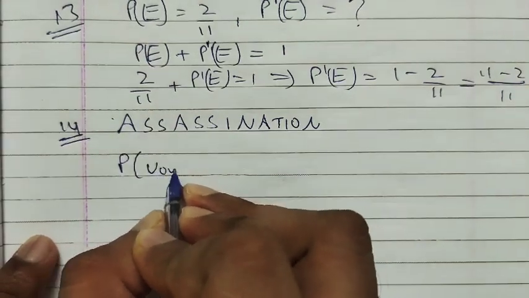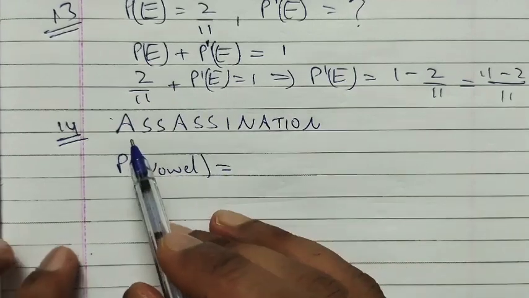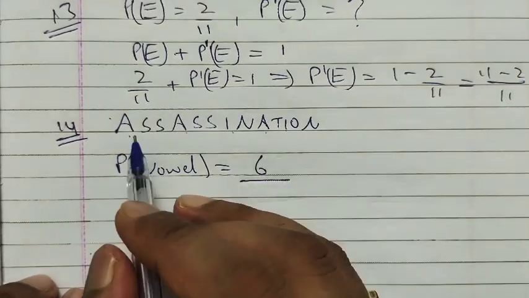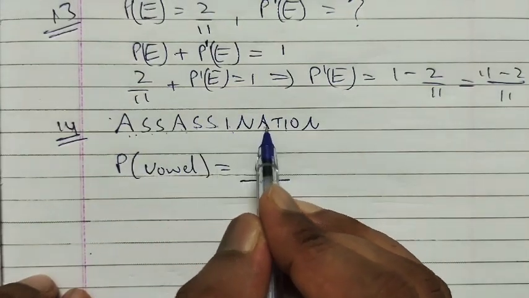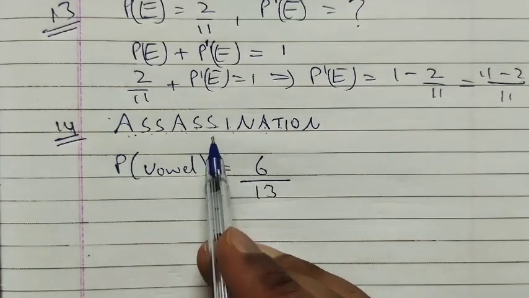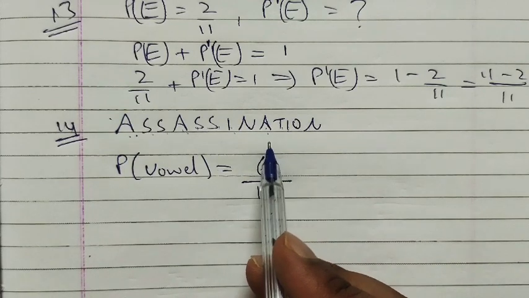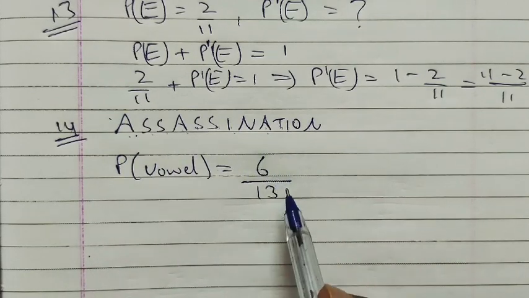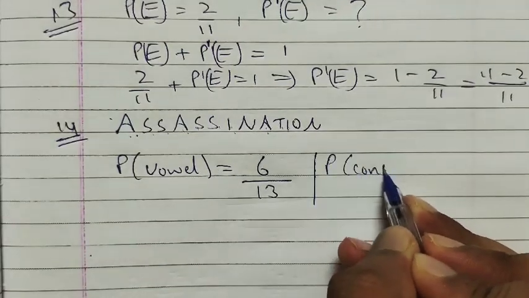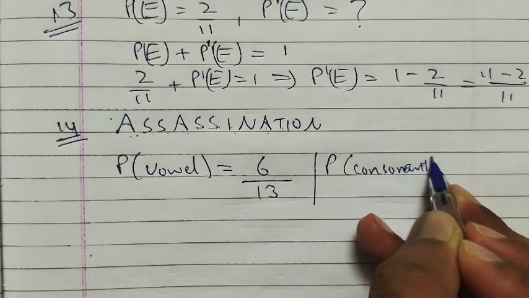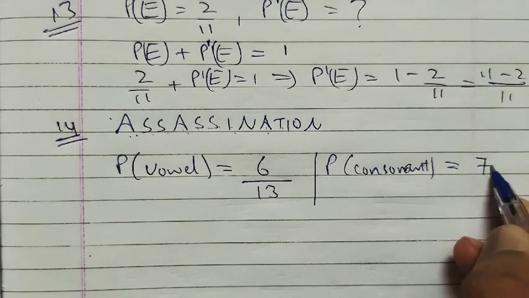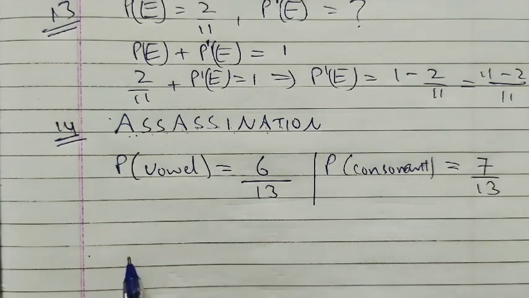How many vowels are there? 1 2 3 4 5 6. 6 upon total 13 letters. So vowels are 3 A, 2 I and 1 O, so 6. So the probability is 6 upon 13. Probability of a consonant: except vowels, we have 7 consonants upon 13 total, 7 upon 13.